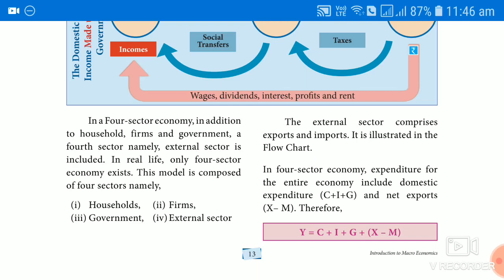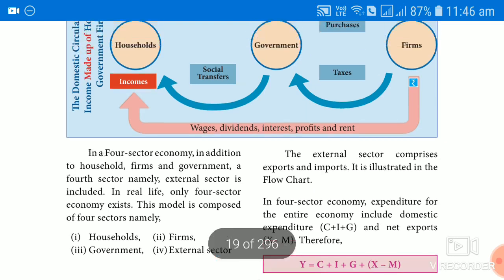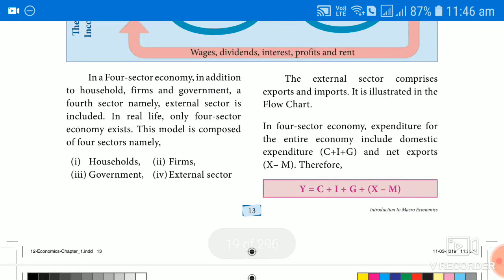This model consists of household, government, firm and the external sector, which is nothing but export and import. Without export and import, no country can survive at present. That is why all economies now operate under the four sector economy only. The external sector comprises export and import: importing from the rest of the world, and whatever excess we have, we export to the rest of the world.